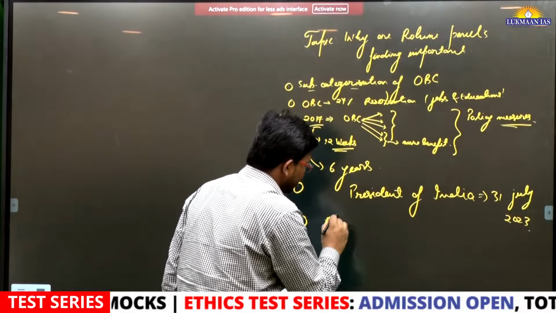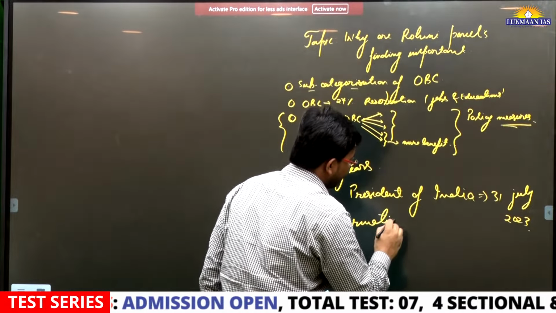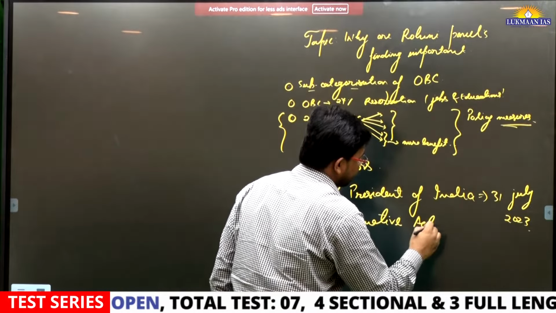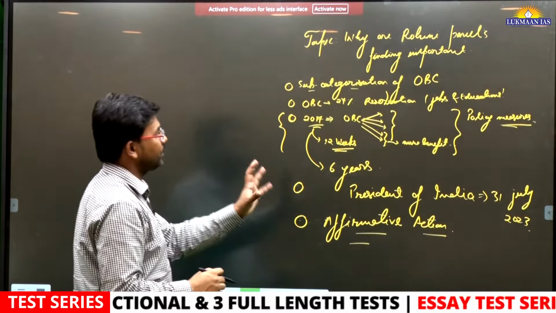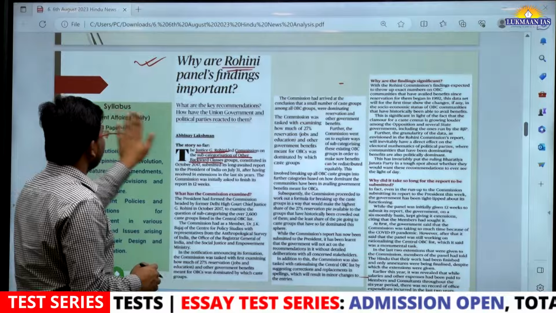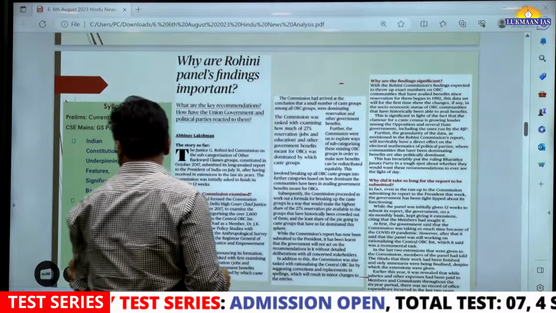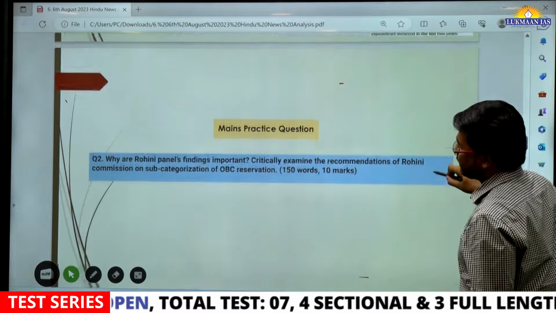So the government of India can take affirmative action, which means it can give reservation to certain sections of the population. Read about it in your free time, and you will be able to answer some questions if they come in the prelims or mains exam.